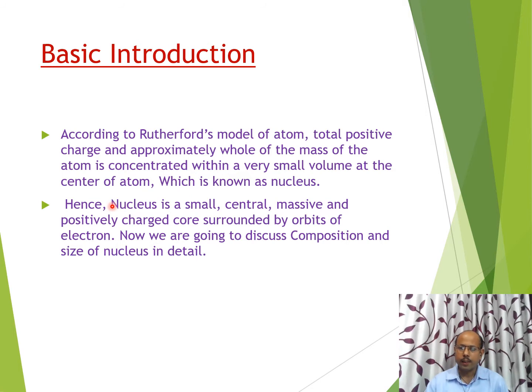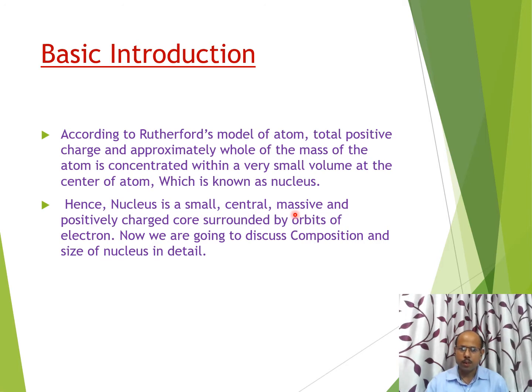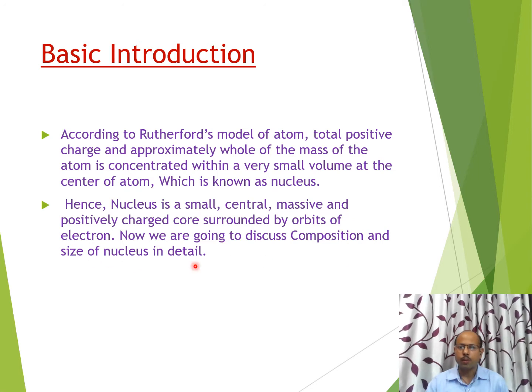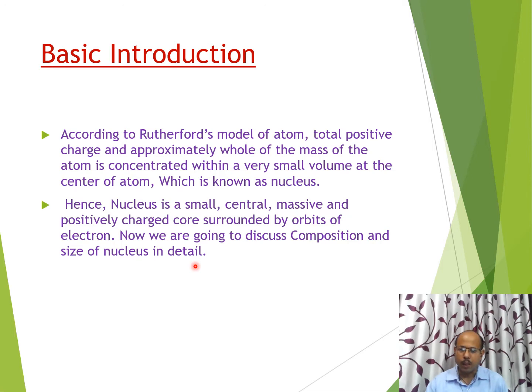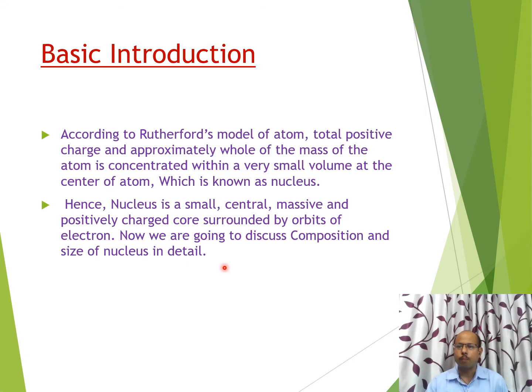Hence we can say that nucleus is a very small, central, massive and positively charged core surrounded by orbits of electrons. Now we are going to discuss the composition and size of nucleus in detail. It means nucleus is the central part of atom where total positive charge and approximately whole of the mass of atom is concentrated.